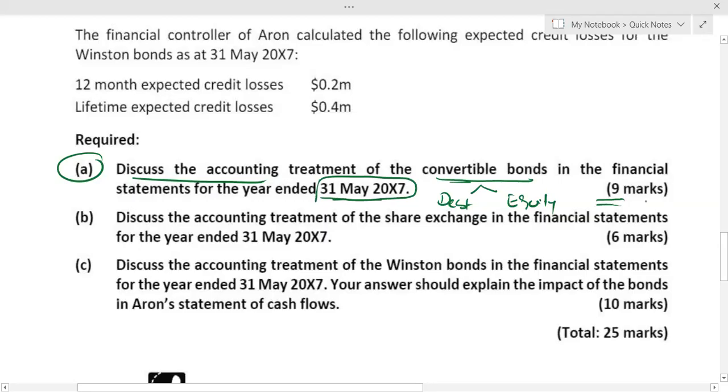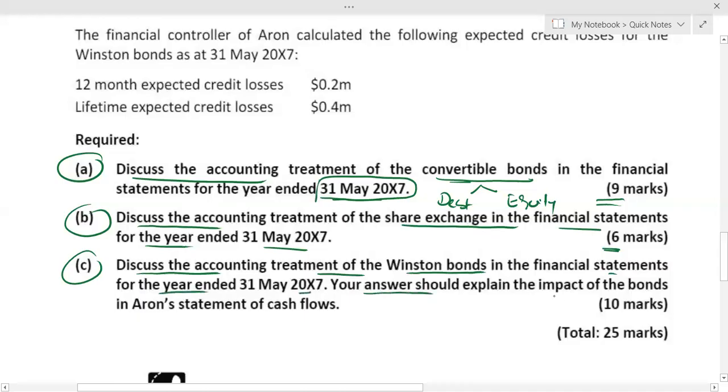How? We'll discuss. Part B, discuss the accounting treatment of share exchange in the financial statement for the year ended 31st May X7, 6 marks. We'll see that share exchange. Obviously, by looking at the scenario, you will be able to discuss the accounting treatment. C, discuss the accounting treatment of Winston bonds in the financial statement for the year ended 31st May X7.